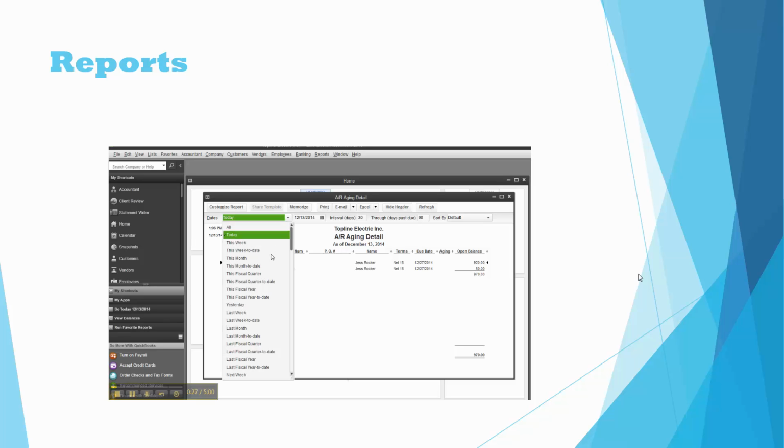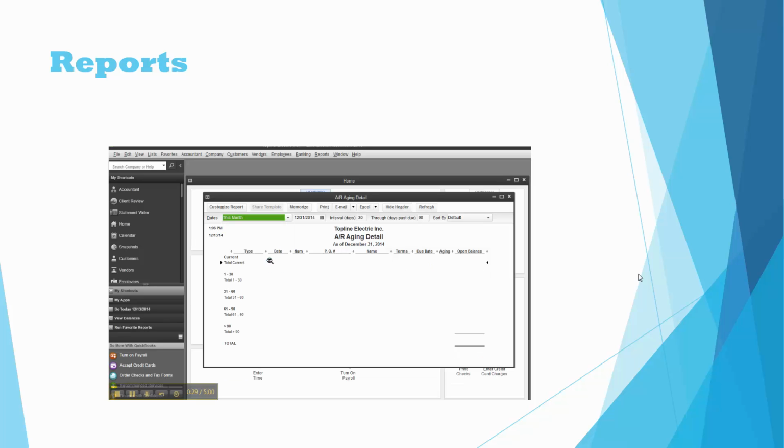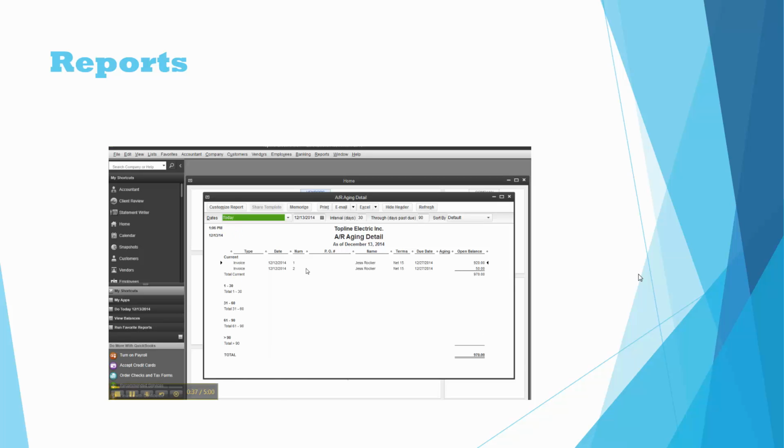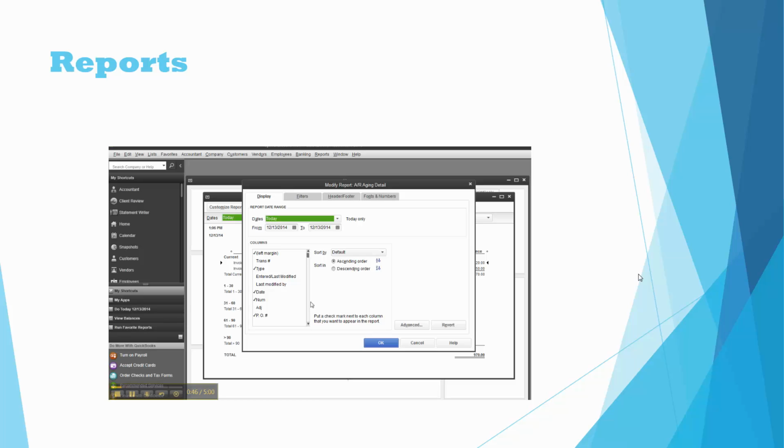So we can change this report to quite a few things. In our company right now, where we don't have a lot of transactions, I'm just going to keep it on today. We have a customer that owes us money, but he should pay by the end of the month. We can customize this by either taking out some fields or adding some fields.